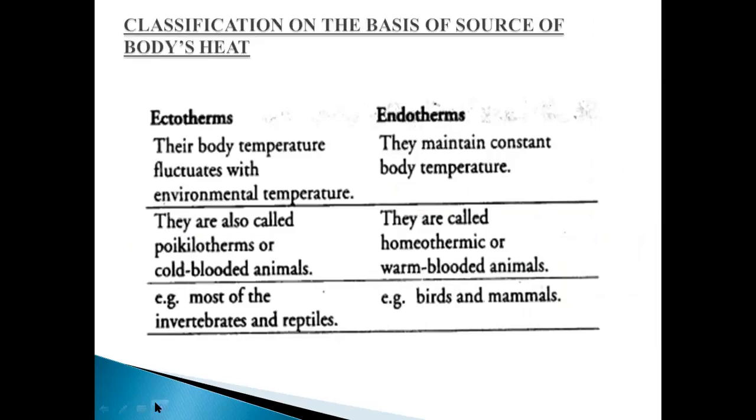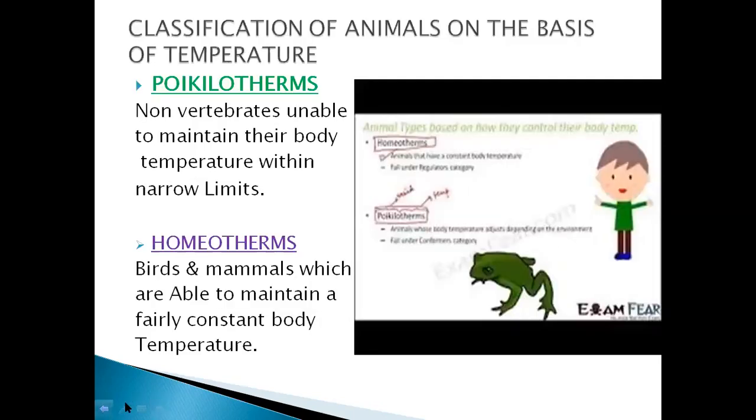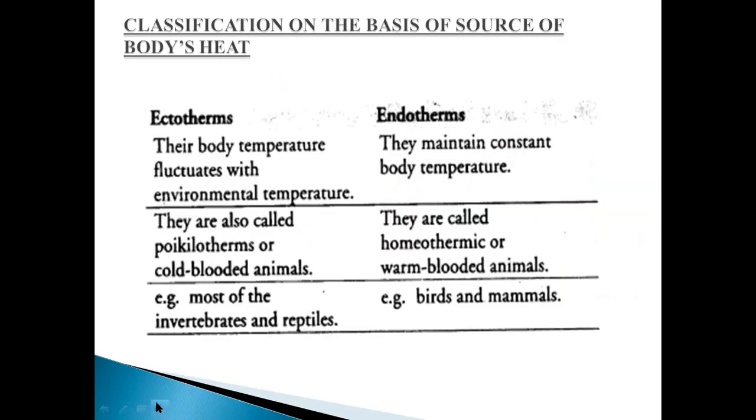Next is a classification on the basis of source of body's heat. First, we classified them on the basis of temperature, right? Now we are going to classify them on the basis of source of body's heat. Either they are absorbing heat from the environment or they are releasing heat into the environment. So we have classified them into two terms, ectotherms and endotherms.